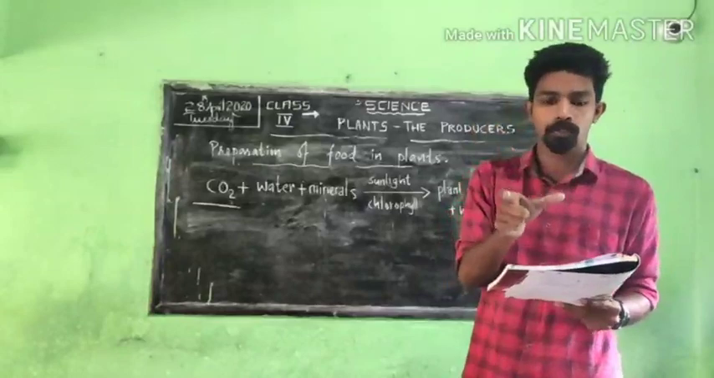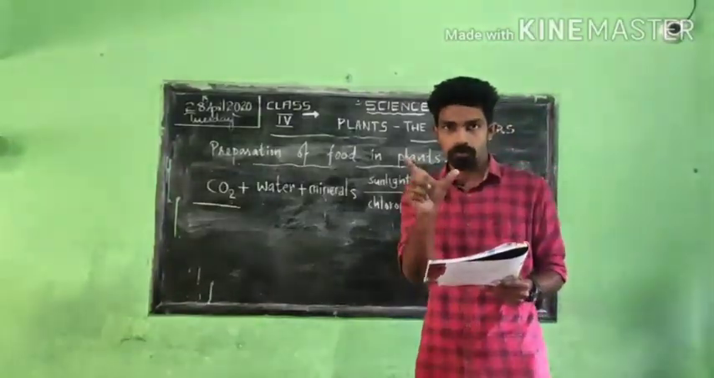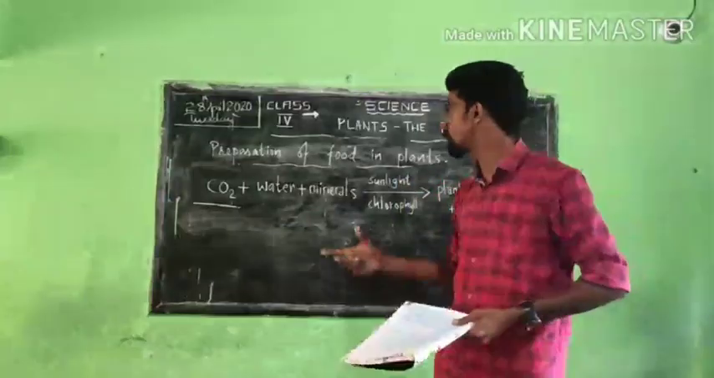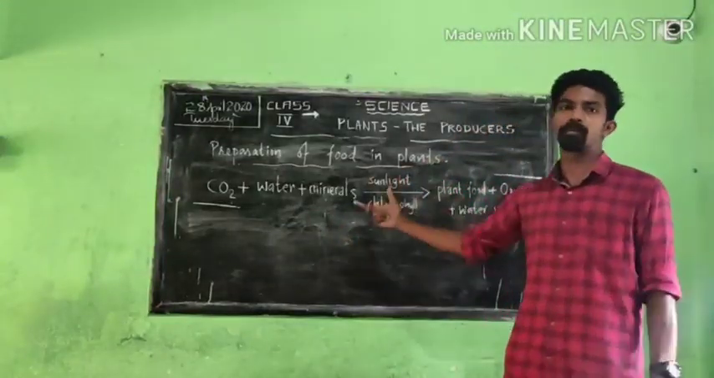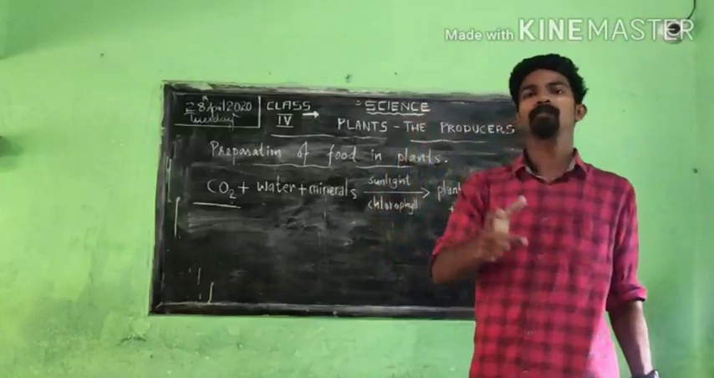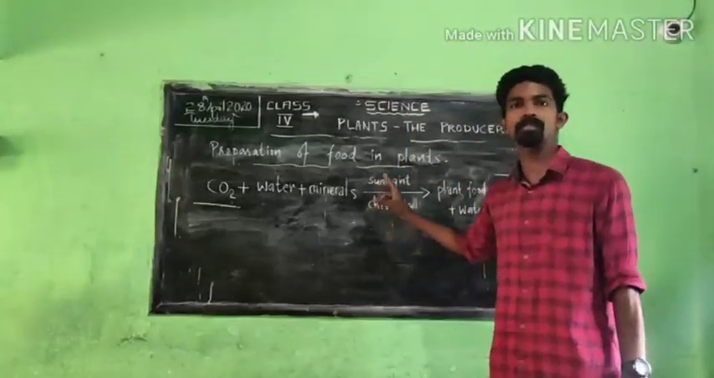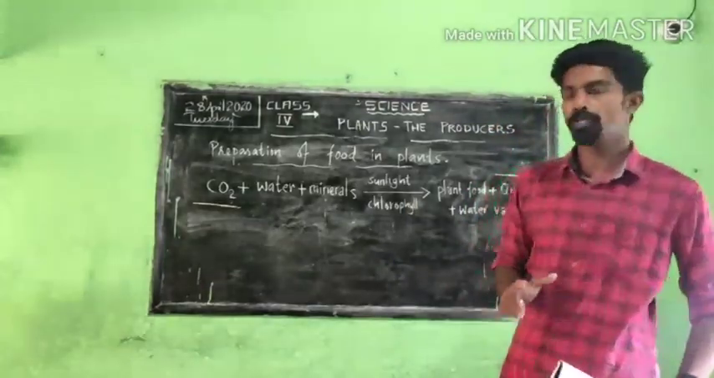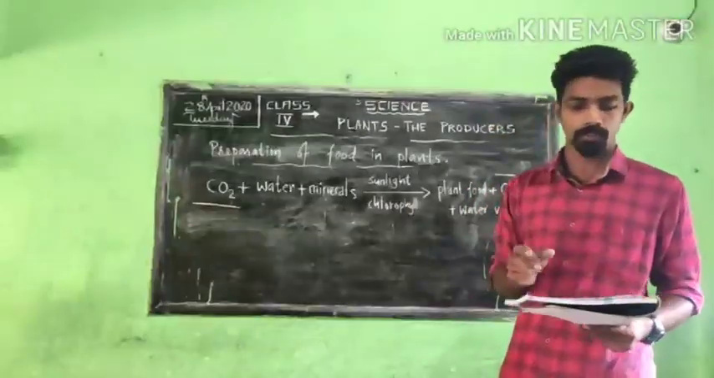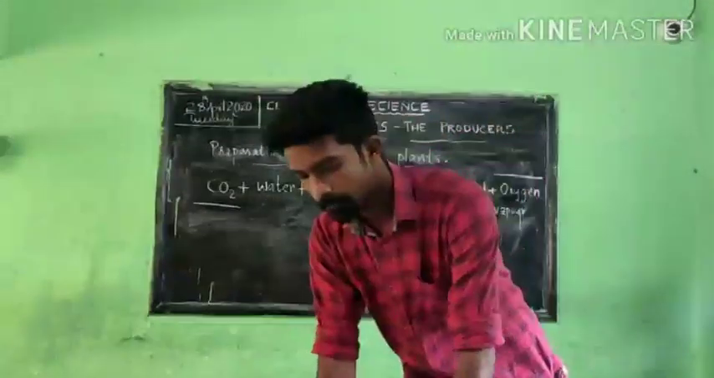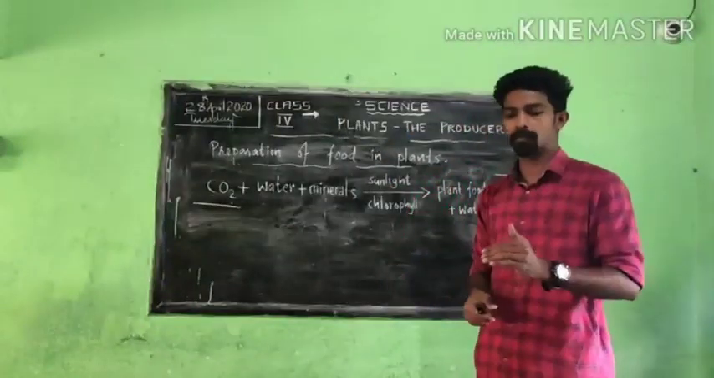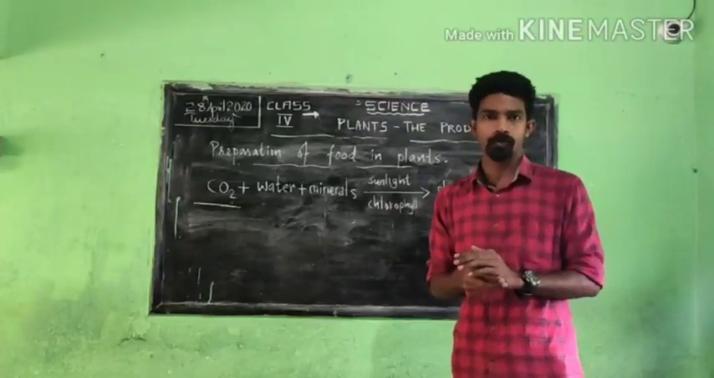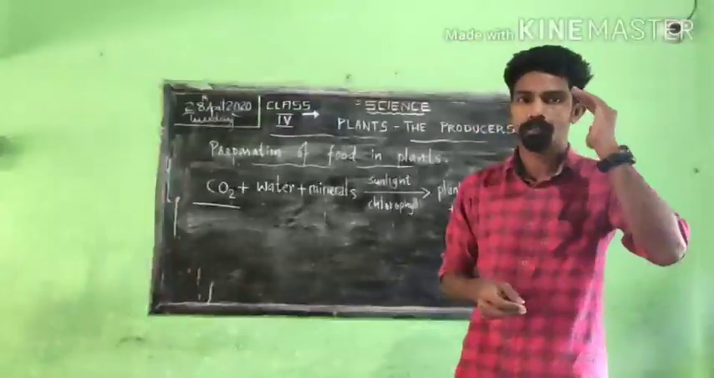The word photo means light, and synthesis means putting together. So in the presence of light, they put all these things together and make food. That is the process happening during the preparation of food in plants. And we have a small activity given in your textbook: can the plant make food without sunlight or not? Have you ever had that doubt?